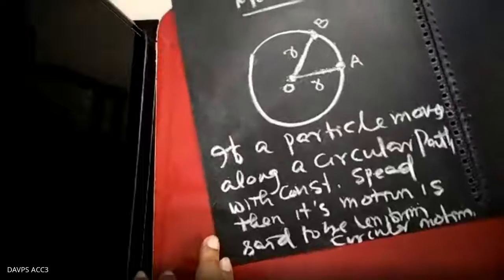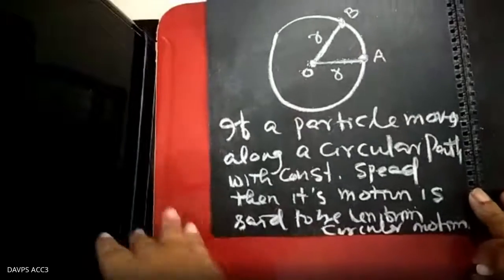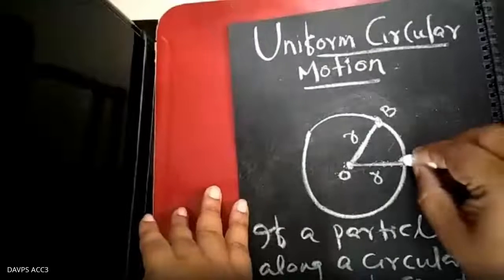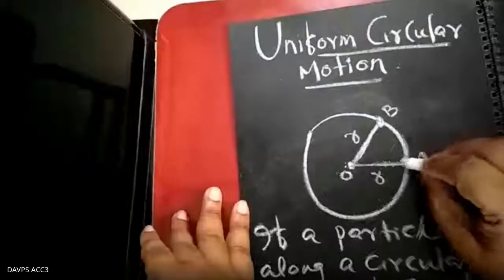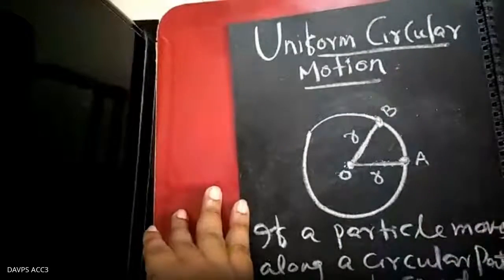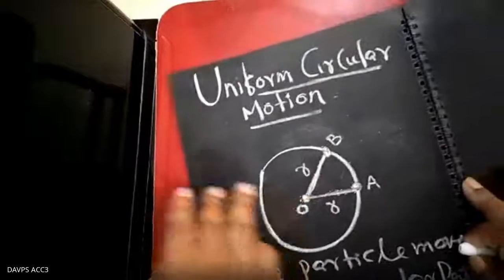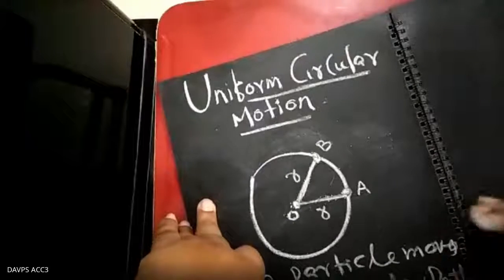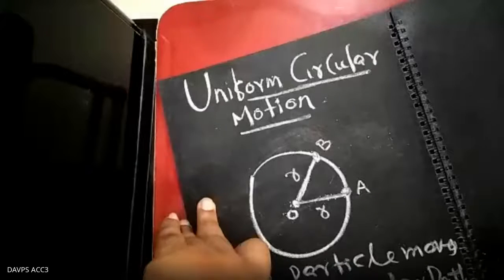That means whenever it is moving, you just look here, why are we saying along a circular path with a constant speed? We are talking about constant speed. So if you consider the position here, it covers equal distance on the circumference in equal interval of time. You can write it here in brackets: it covers equal distance.